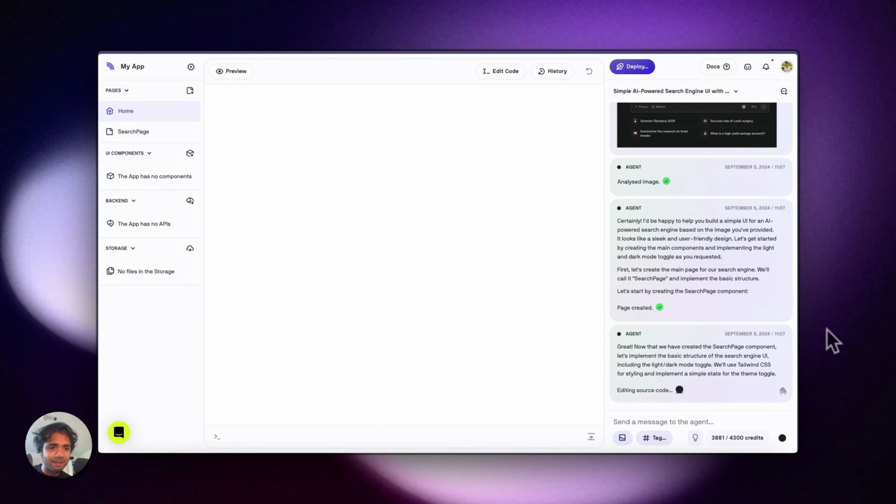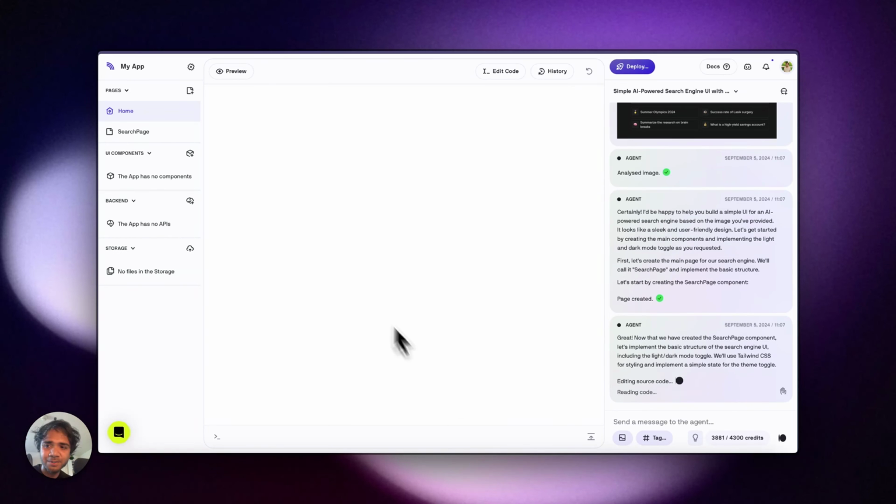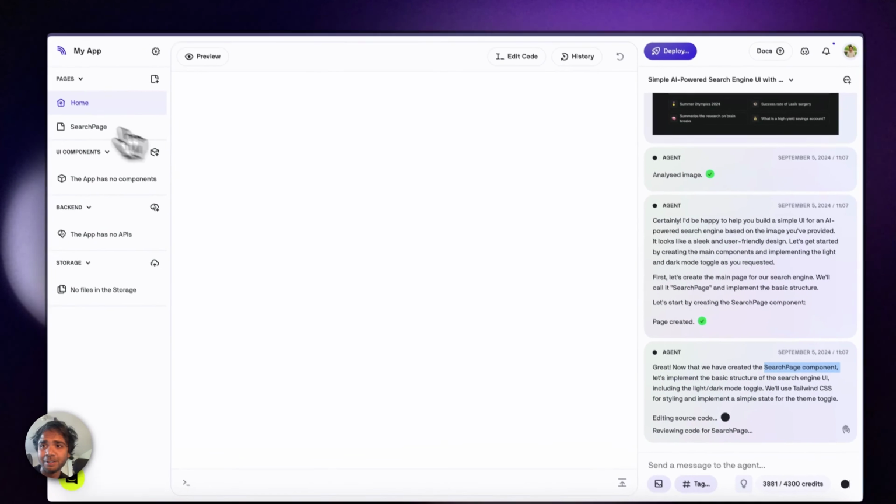So it says, great. Now we have created a search page component. In Data Button, if you have not seen my last videos, I have also explained there. It has a page and it has a search page. In Data Button, you can build multiple pages, right? And you also have a backend and you have storage as well. You can have a default inbuilt storage in Data Button, or you can use Firebase or Supabase, anything as your storage. Now it created a new search page component here.